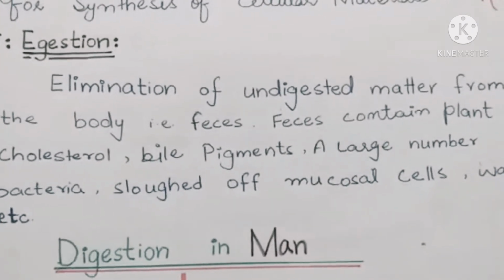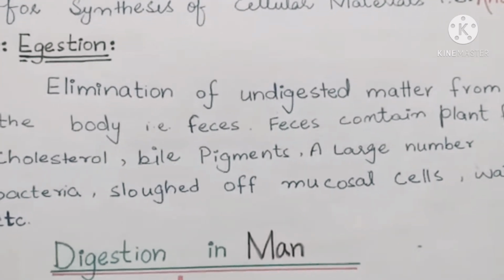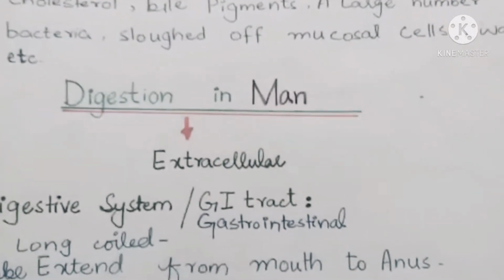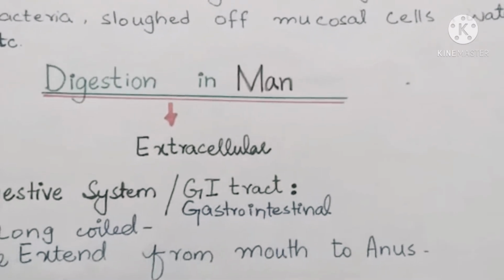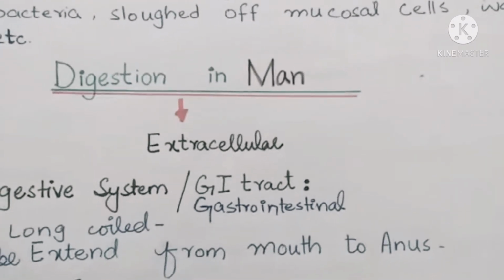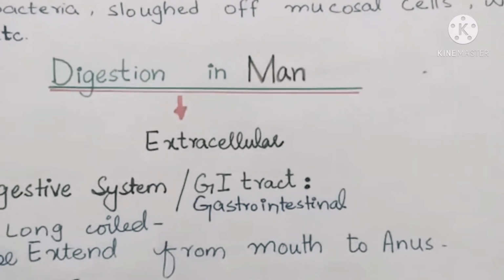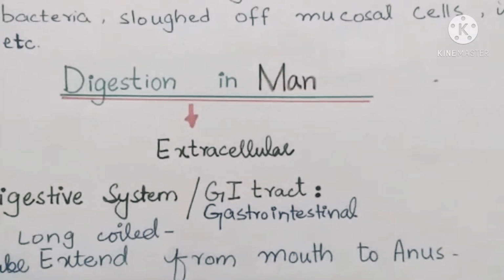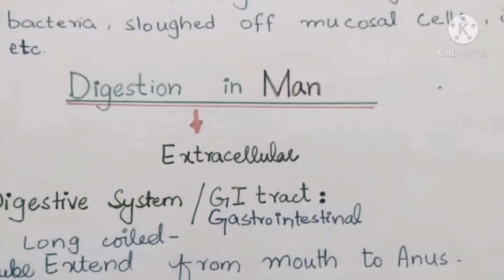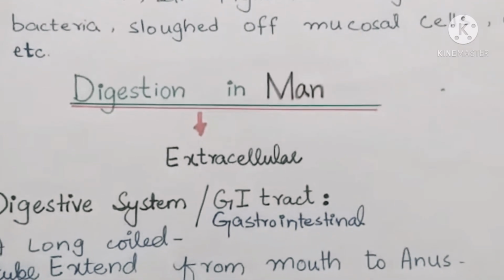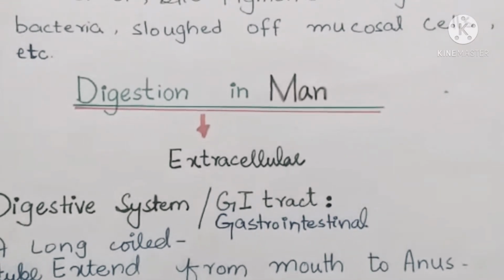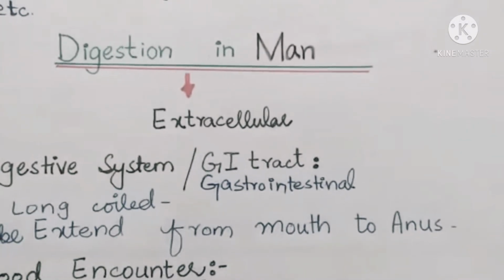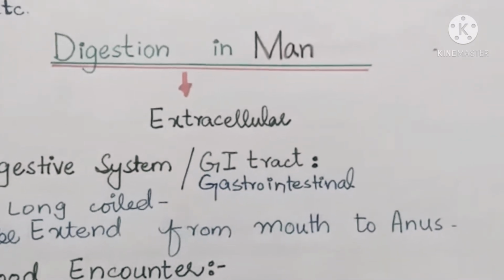So it was all about holozoic nutrition, which comprises 5 processes. Then comes the digestion in man. We know that the digestion in man is extracellular digestion. And now we see what the digestive system is, which is also known as the gastrointestinal tract. We usually call it the GI tract. It is a long coiled tube extended from the mouth to the anus.